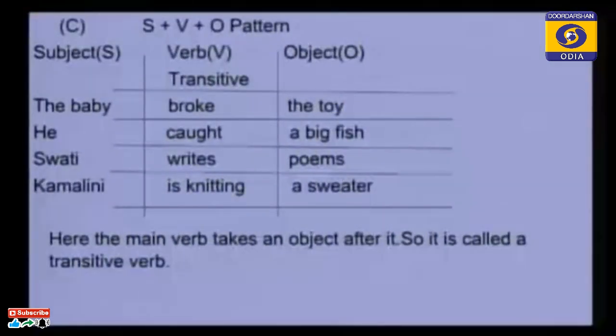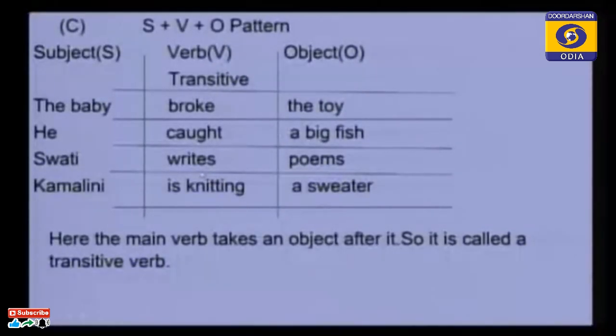Now see another pattern that is called a subject plus a verb plus an object pattern. The main verb that takes an object after it is called a transitive verb. What we have discussed: the boy broke the toy. Broke is a transitive verb. Why? Because the toy is the object. He caught a big fish. Caught is a transitive verb. Why? Because a big fish is the object. What did he catch? A big fish.